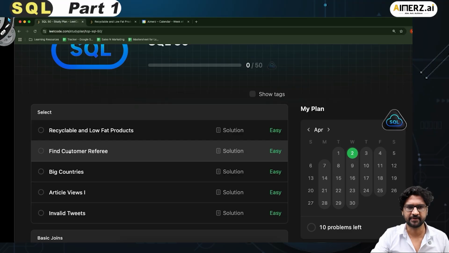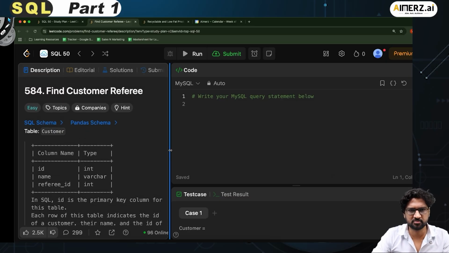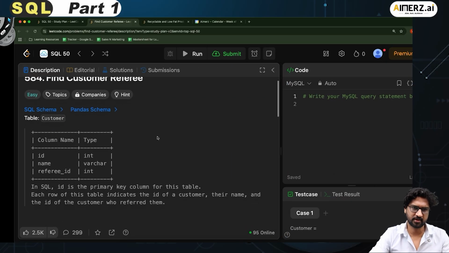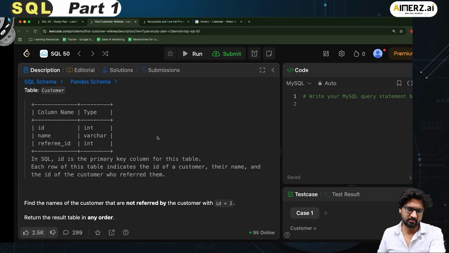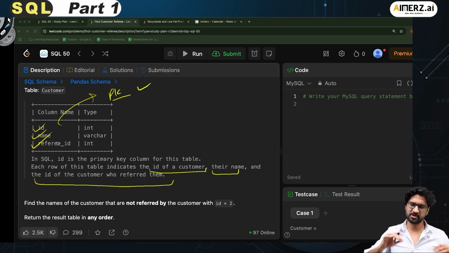So now the next one is the find customer referee problem. Let's click on this. Now let's try to understand and read the problem statement. It is saying that this is your table, a very simple table that has 3 columns: ID, name, and referee ID. The ID is the primary key. Each row of this table indicates the ID of a customer, their name, and the ID of the customer who referred them.